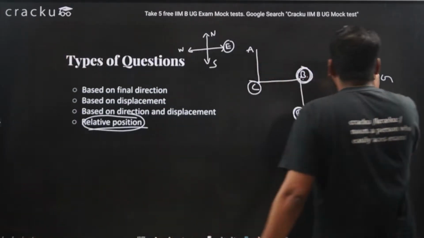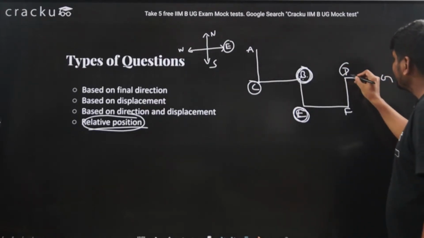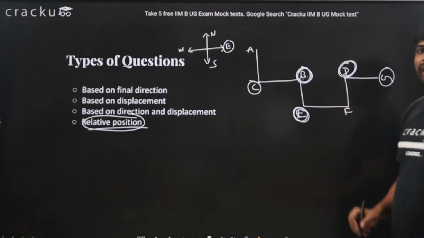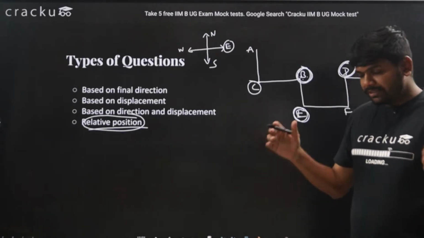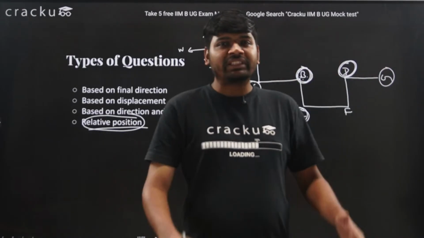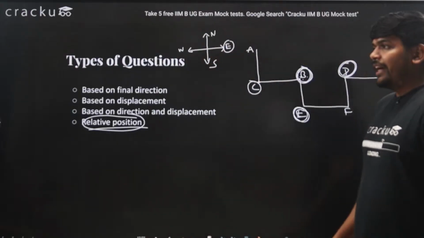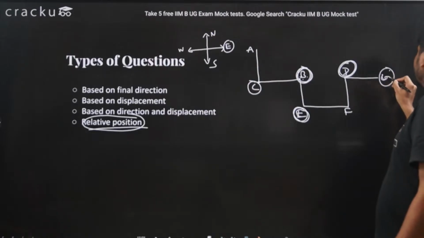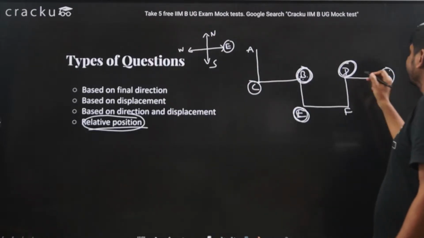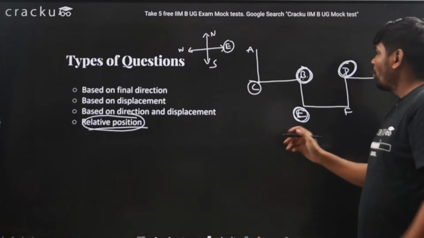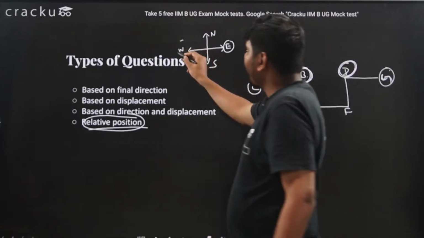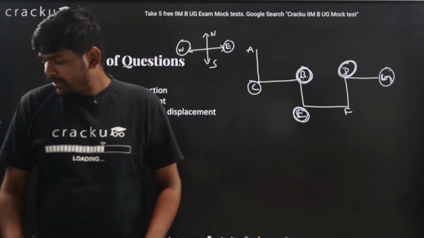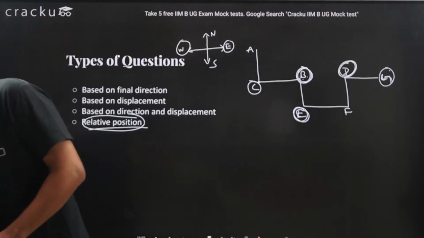Suppose I ask you what is the direction in which D is present with respect to G. What will I do? I will stand in the position of G and look towards D. So D is present in the west direction because this direction is west. I hope this is clear to you guys.